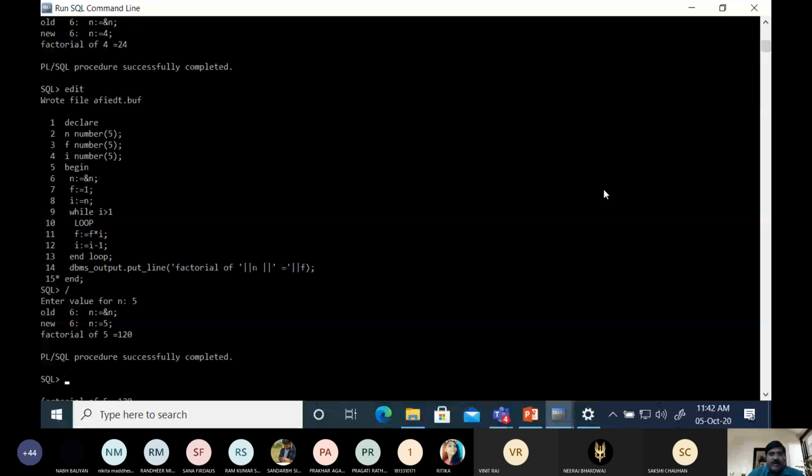Actually, the condition was wrong, so it never entered the loop. Why? Because the condition was I is less than 1, but the condition should be I is greater than 1. Why? Because we are decrementing the counter. Did you get it?